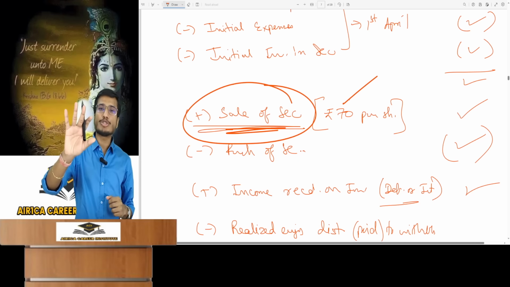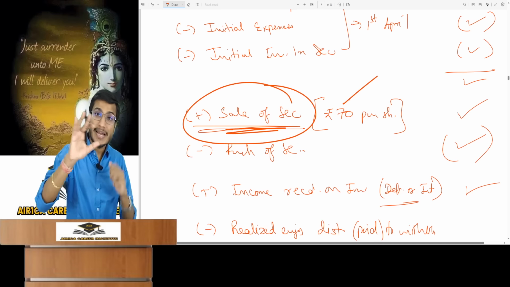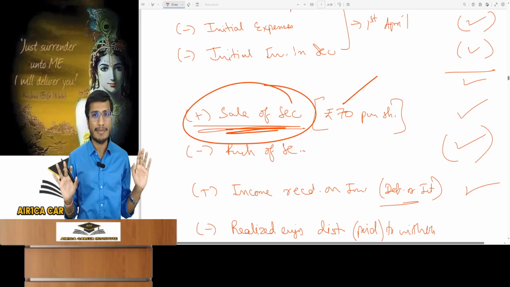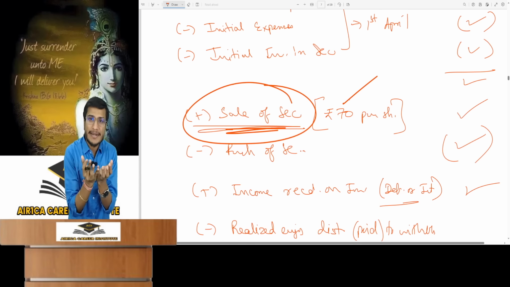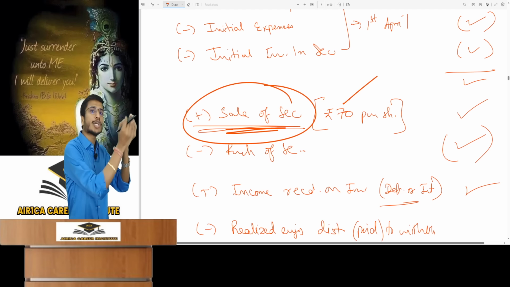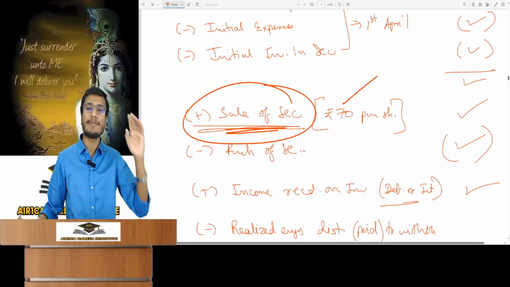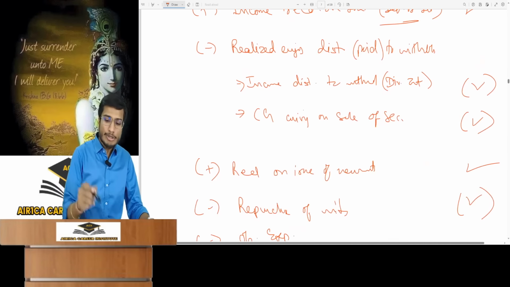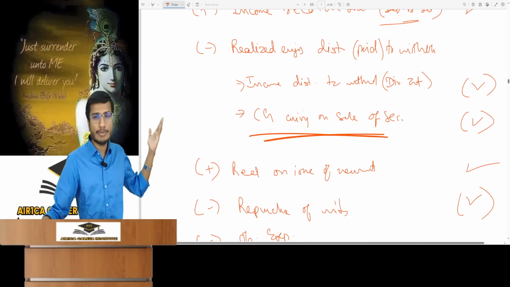How much did the mutual fund earn on the Reliance share? It earned 5 rupees as real profit. Having been sold, it earned 5 rupees per share. This represents the mutual fund's capital gain. Yes, it is the fund's actual capital gain, and the mutual fund then distributes this to its unit holders if it is a dividend payout plan. This is also distributed. This is also distributed. So this capital gain of rupees 5 can also be distributed.